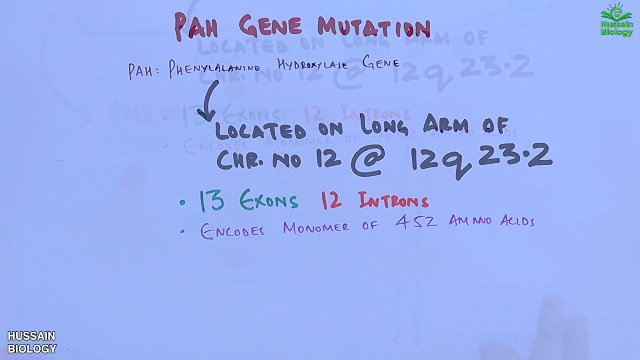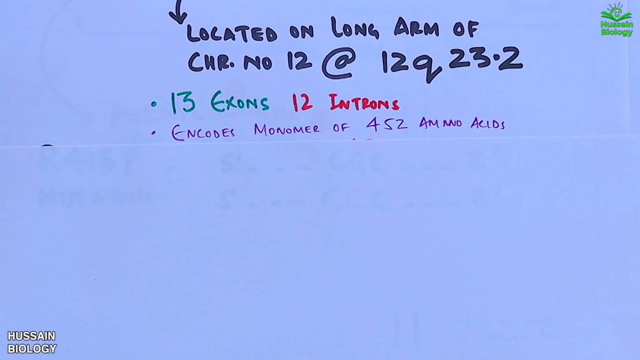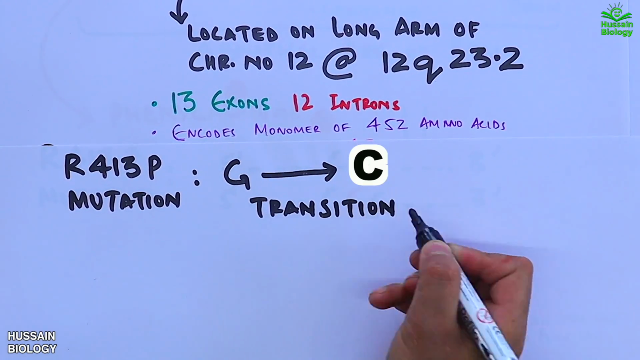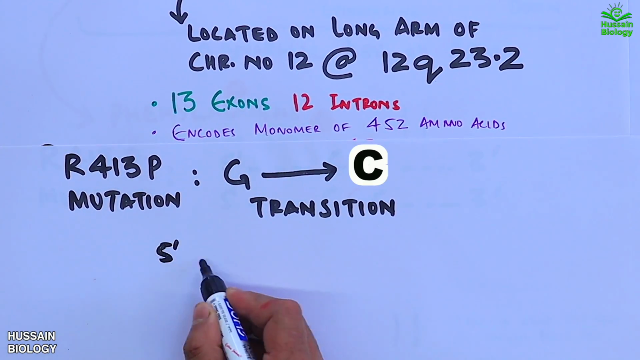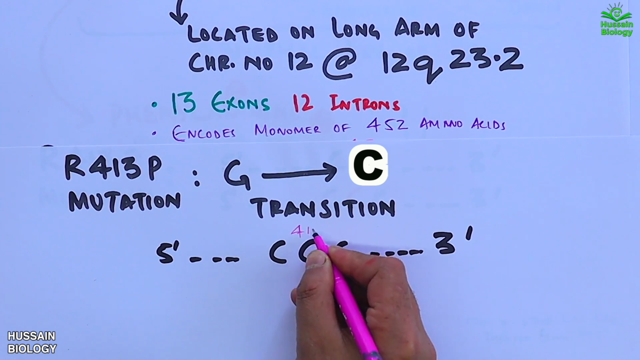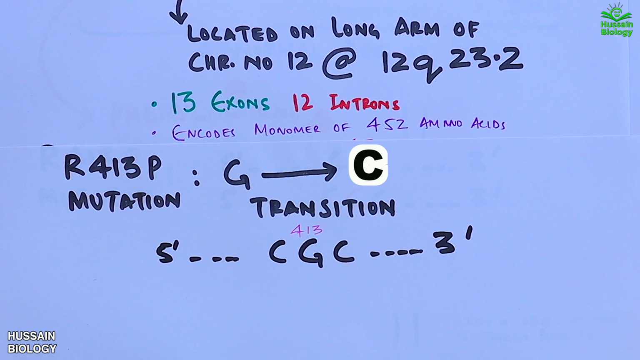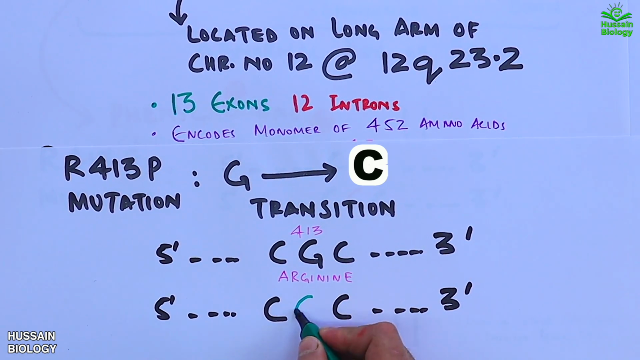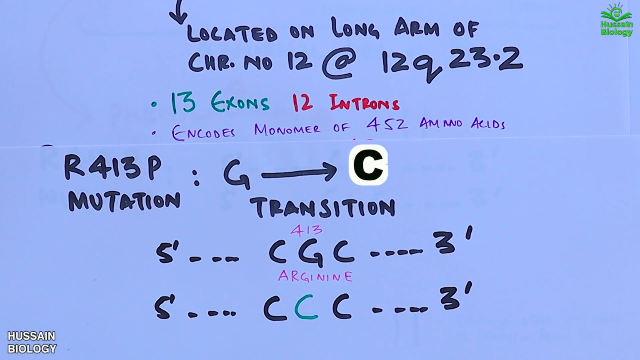Now talking about the mutation of the PAH gene, it has a diversity of mutations, of which one is the R413P mutation, which includes a G to C transition. Here we have a normal sequence CGC at the 413 position, running from 5' to 3' direction. This CGC codes for arginine. Now in case of mutation, G is replaced by C and we get CCC, which then codes for proline, thereby changing the whole sequence here. That leads to the mutation.